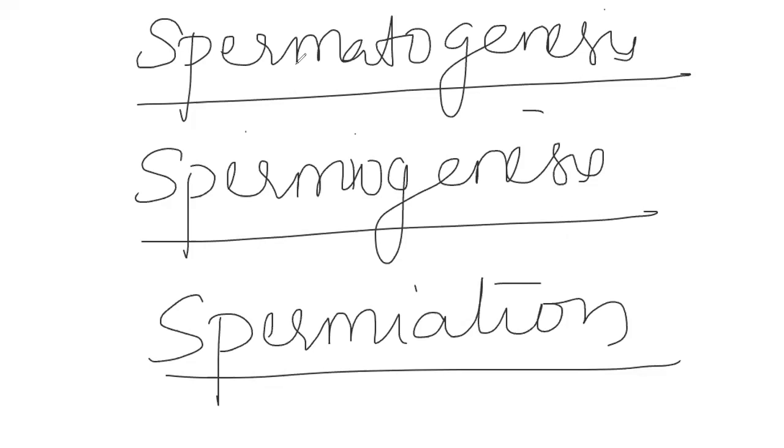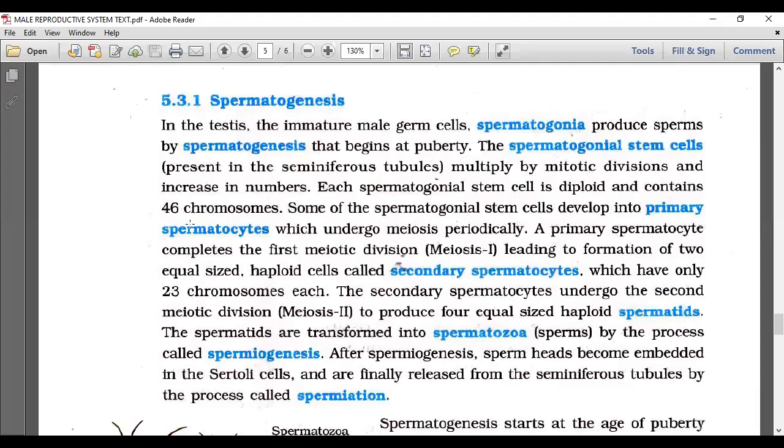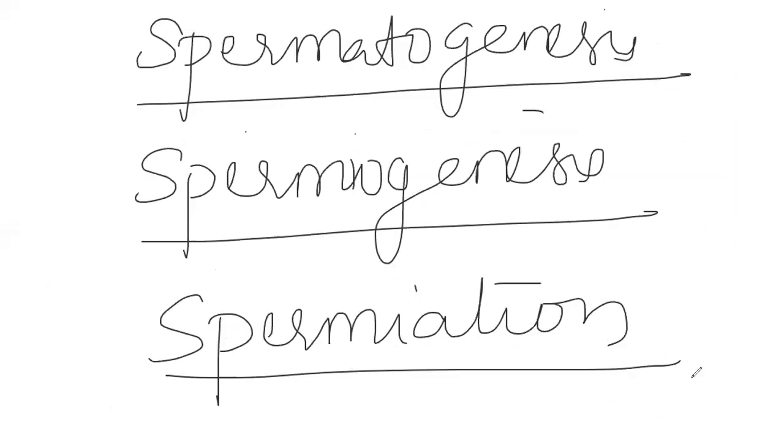Overall process we can say spermatogenesis. There is no doubt about this. You see here, our heading is itself spermatogenesis, production of sperms. So what are these two? Confusion will come here itself. What is spermiogenesis? The transformation of the spermatids into spermatozoa is called spermiogenesis. We say that the spermatids are formed, meiosis 2 is giving spermatids.